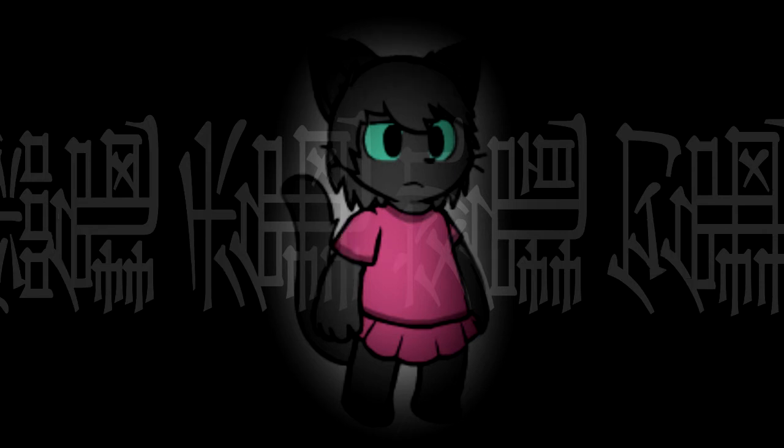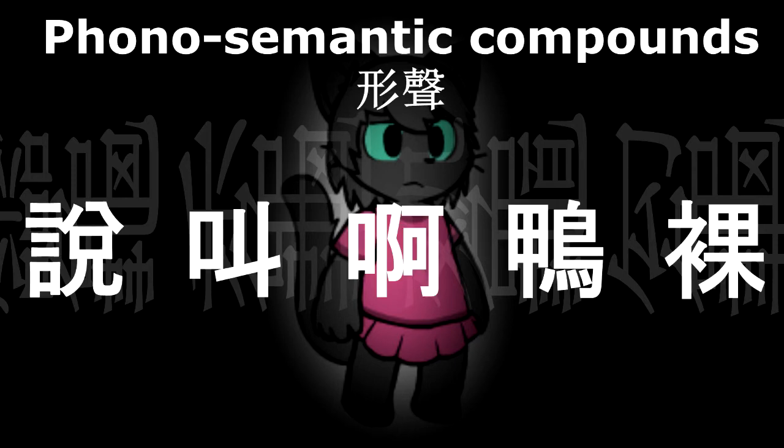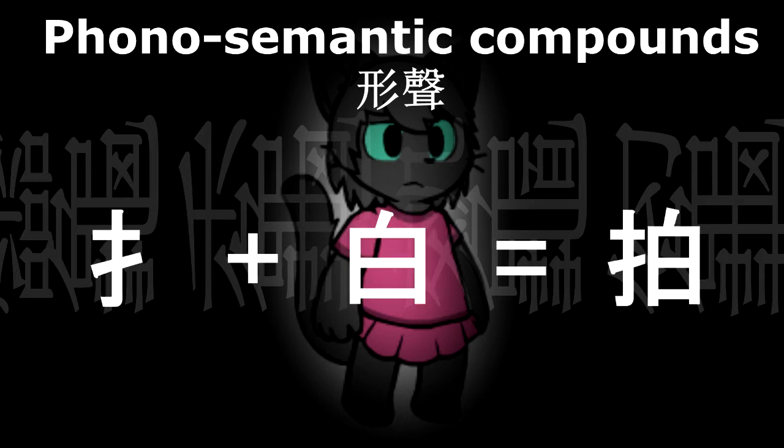We still haven't covered the largest category of Chinese characters. Over 90% of characters fall into this category. Phonosemantic compounds. Despite the complicated name, it's not that complicated a system. The characters are comprised of a radical, which alludes to the character's meaning, and a sound component. A similar character, which sounds similar, or did thousands of years ago, which the radical modifies. The radical for hand, plus the sound of white, bai, is pai, meaning to hit.